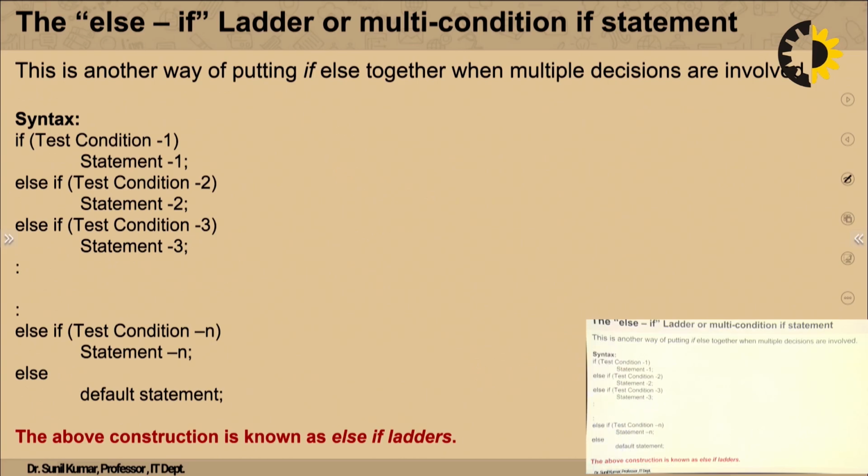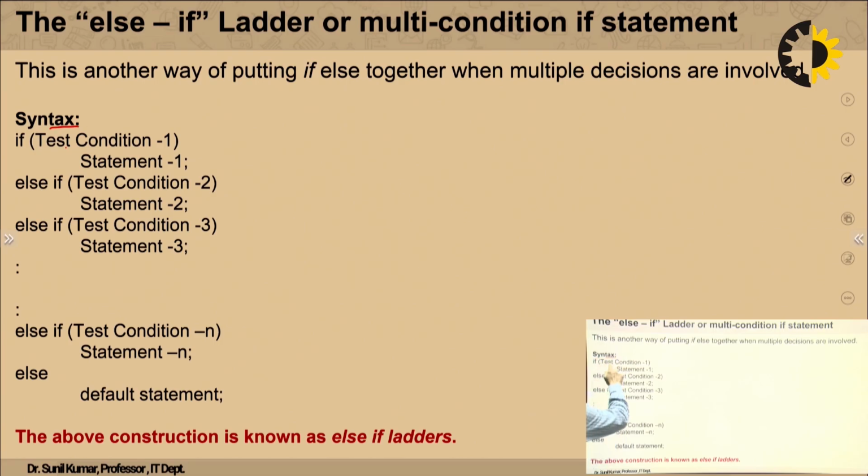Now the next one is called else if ladder, which is also known as multi-conditional if statement. In this case, it has multiple decision statements, and if a particular statement is true, then that particular statement will be executed. Because it involves multiple decisions, that becomes a ladder, and that's the reason it is known as else if ladder. What is the syntax?